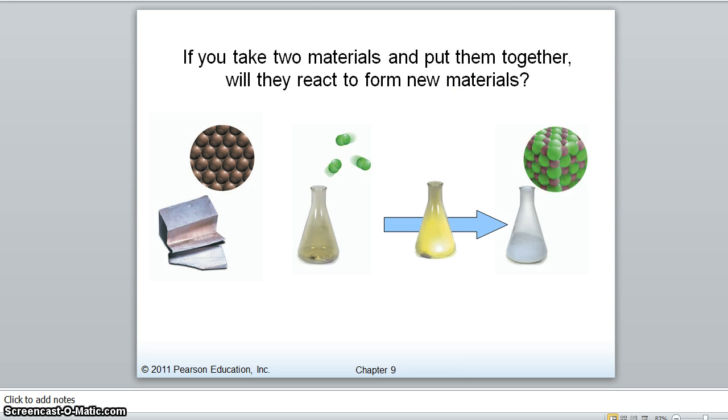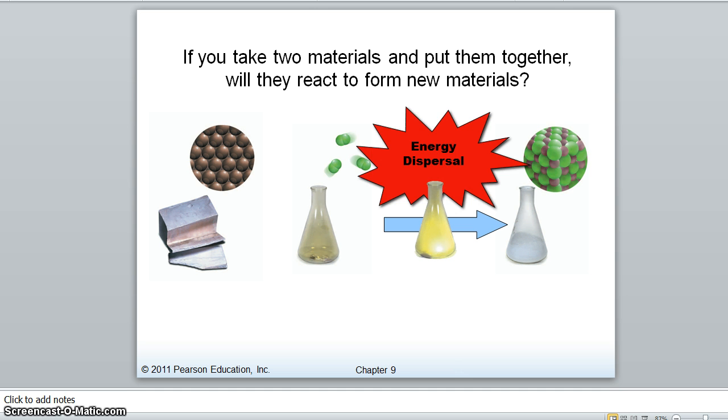So the whole point of this is to figure out when we put two materials together, are they going to react to form new materials without you doing anything? Or are you going to have to put some energy into it to make the reaction actually happen? So when we put these two things together, whatever they are, are they still going to just sit there? Or are they going to react together and form something new? It's possible for them to form something new when they react together. The question is, are they going to react together naturally without you having to put any energy into it first?